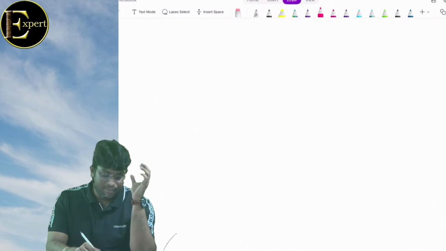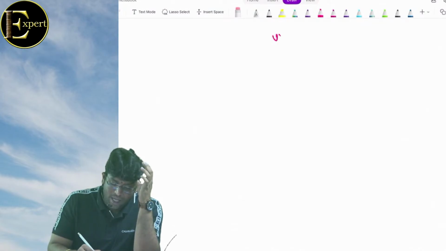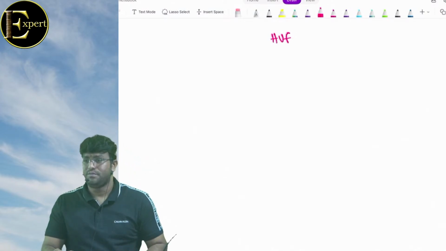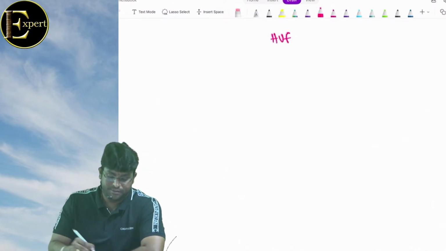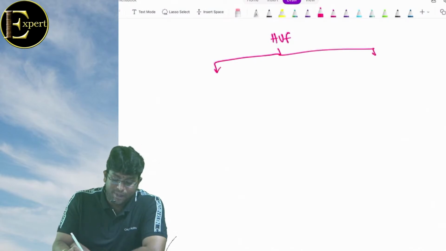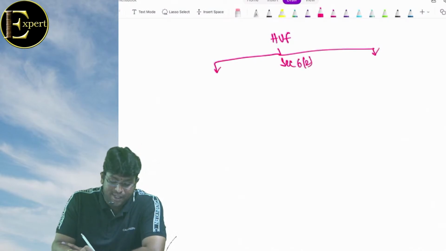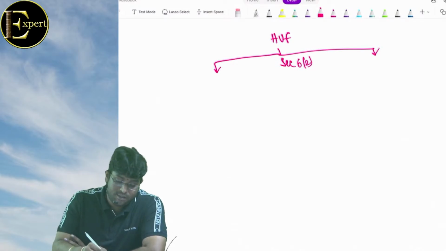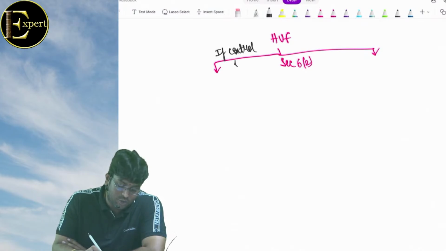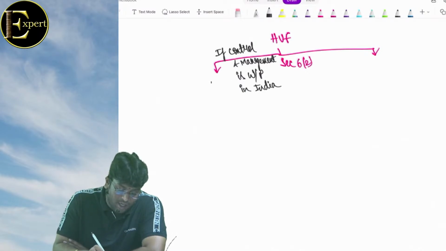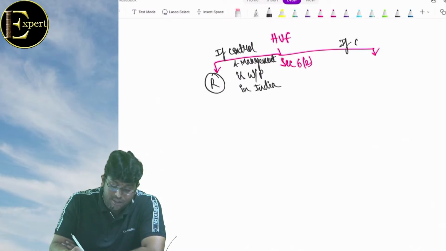Clear? Let me now talk about how we determine the residential status of HUF. In this, my dear friends, we have a basic condition 6.2, which says if control and management is wholly or partly in India, we'll call it a resident.